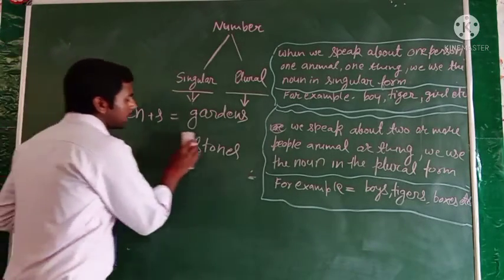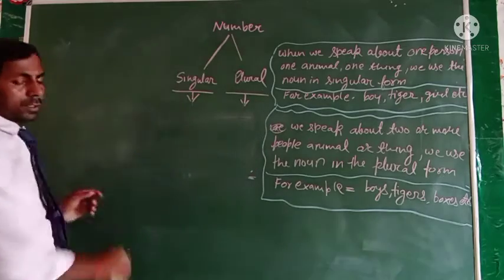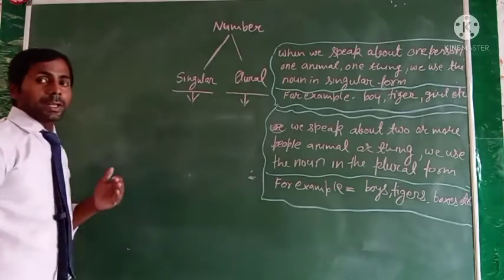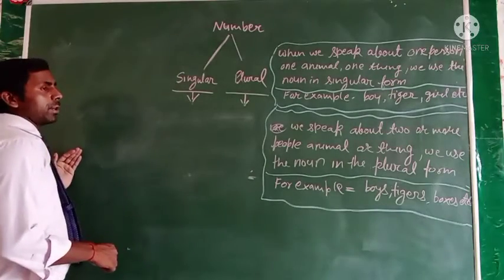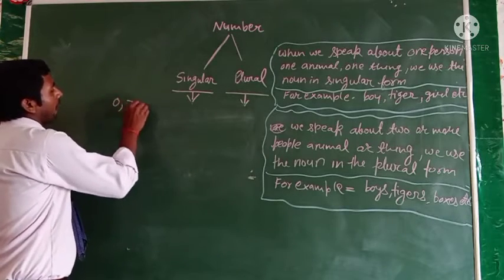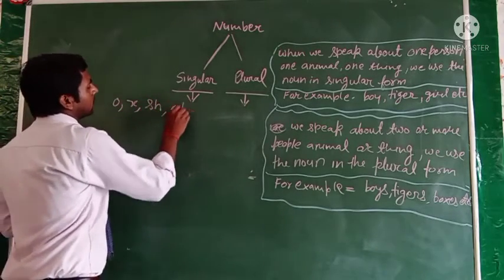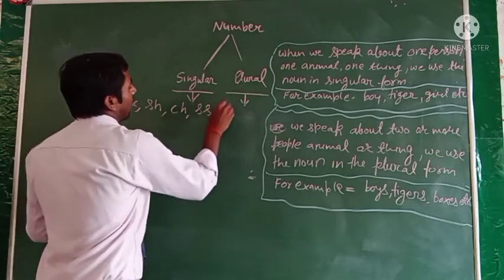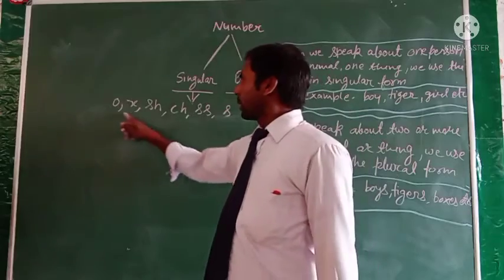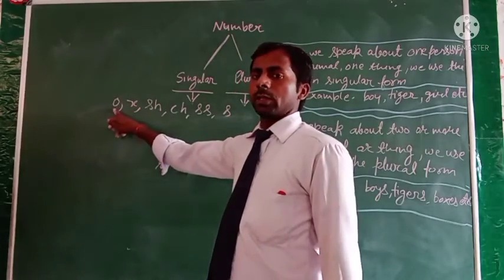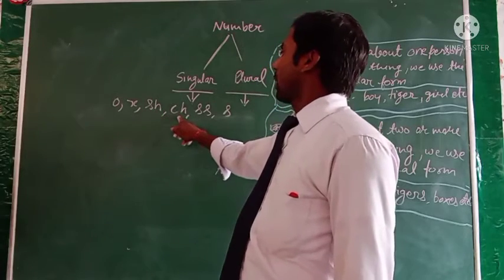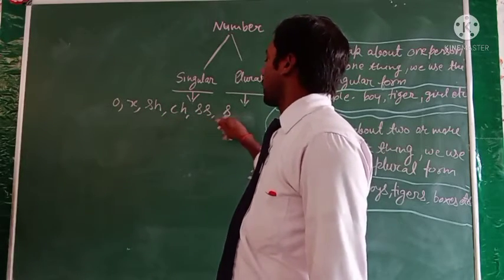And some of the noun words have a different method. When you get o, x, sh, ch, double s or s in the end of the noun word, remember this: o, x, ch, sh, double s and s.